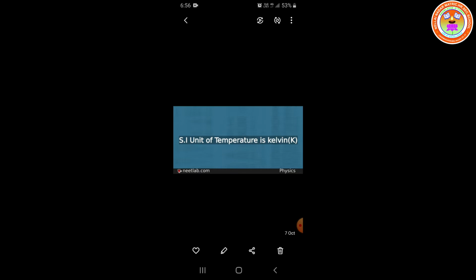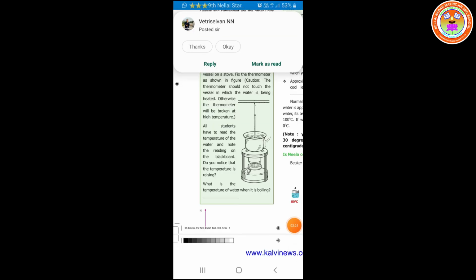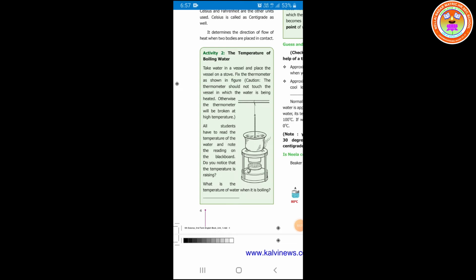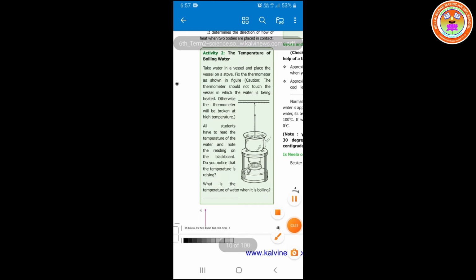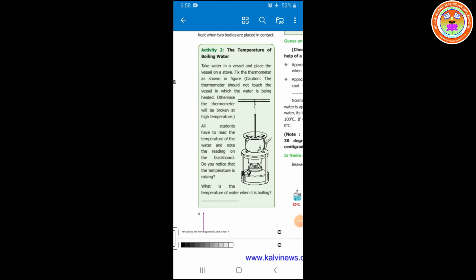Now let me discuss temperature with the help of an activity. Look at the activity, students. The temperature of boiling water. Take water in a vessel and place the vessel on a stove. Fix the thermometer, which is shown in the figure. Here it is, the thermometer.